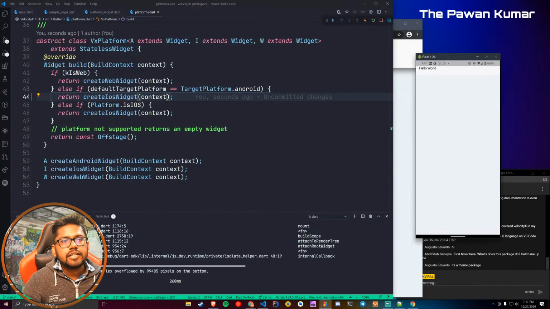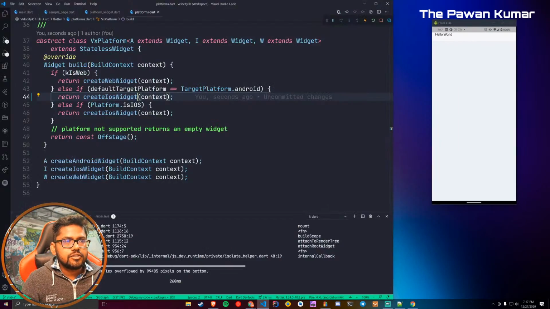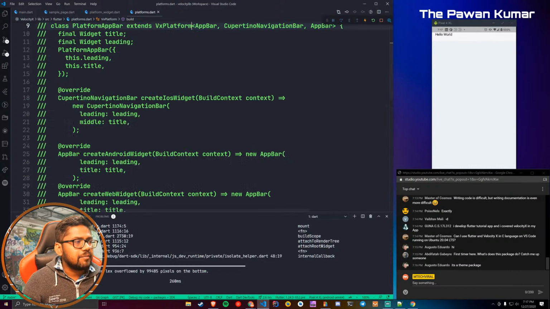So you can see this is my Pixel 4 XL, and now it is showing the iOS Cupertino navigation bar, this hello world on this Pixel 4 XL. So this is what I wanted to show you. So yeah, that is the second thing, which I know is not really amazing as of now, but now I'll show you the amazing part.